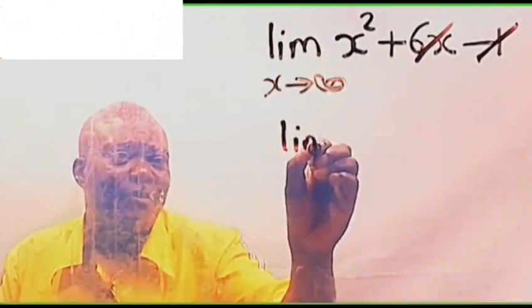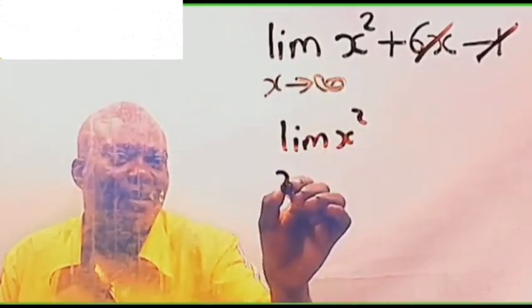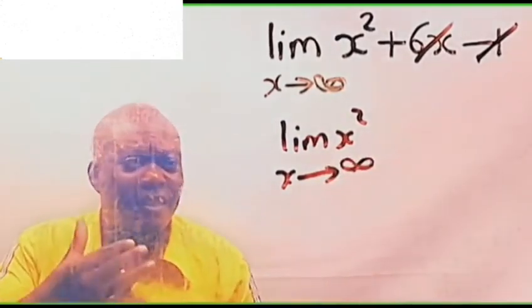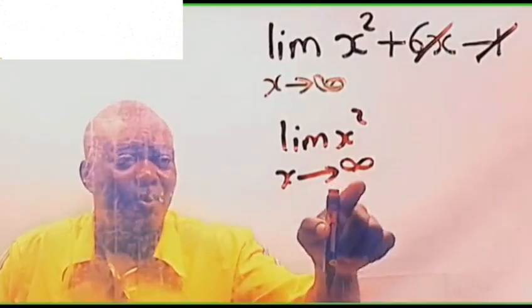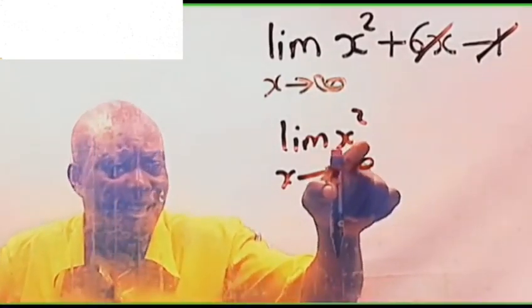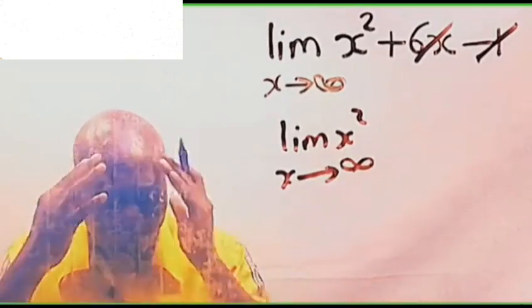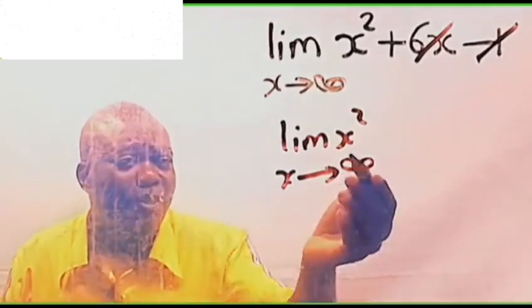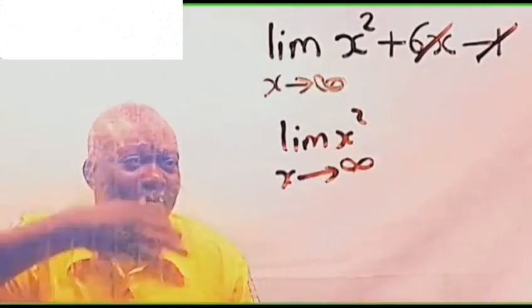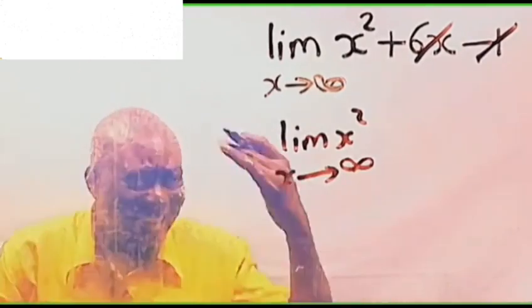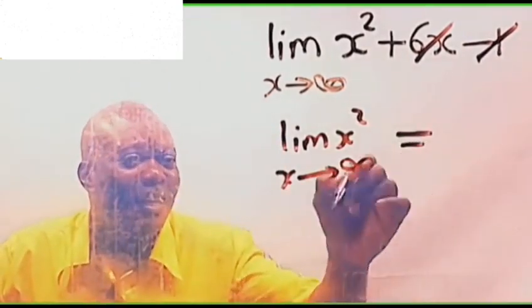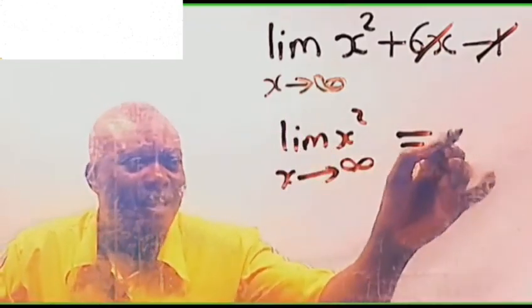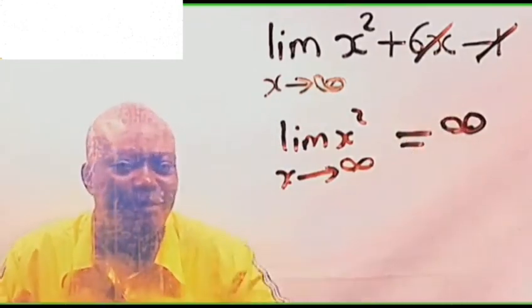So what we have here will be the limit of x squared as x tends to infinity. We are literally not plugging in the value of infinity here. No. Just imagine a number that is very, very large, which when you square it, what will you get? So let's say you put in 10 billion here. That means 10 billion multiplied by itself is going to give something higher than that. So as this one goes towards infinity, of course, the answer will also be infinity. That's all about it.